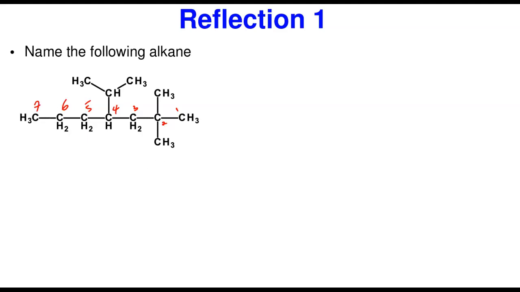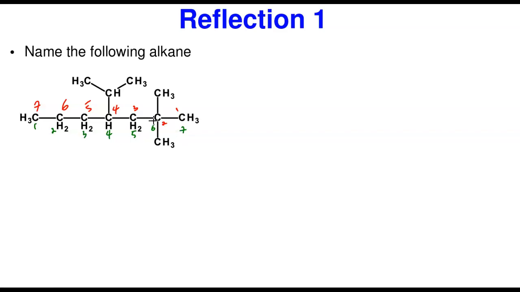If I number from this side, it's going to be 1, 2, 3, 4, 5, 6, 7. Whichever one I number, it is heptane. That's the most important thing. But what would guide my nomenclature? Where am I going to start from? Remember, you're going to number from the side that gives the lowest number.